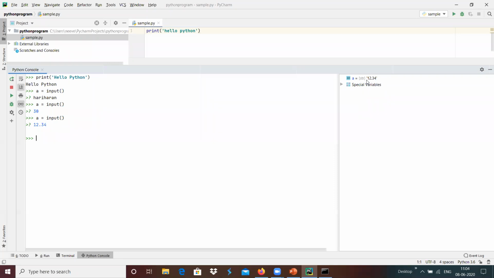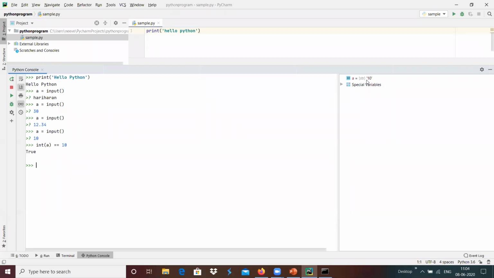For example, I'm going to check the input. I'm providing something like 10 as the input. If suppose I wanted to check whether the input value is integer 10, then I have to convert it, int of a equals 10 over here, which provides True.